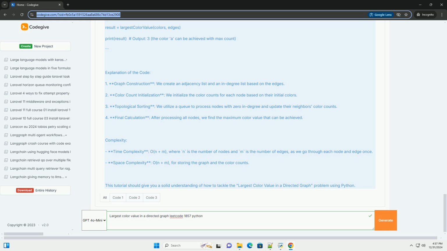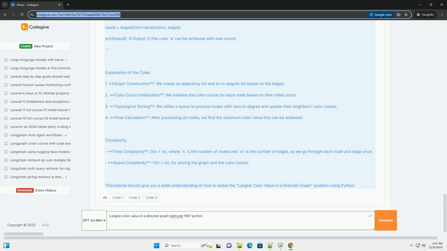Step 2, topological sort using Kahn's algorithm. q = deque(). Initialize the queue with nodes having 0 in-degree. For i in range(n): if in_degree[i] == 0: q.append(i). Step 3, store color counts. color_count = [[0] * 26 for _ in range(n)], assuming colors are A to Z.